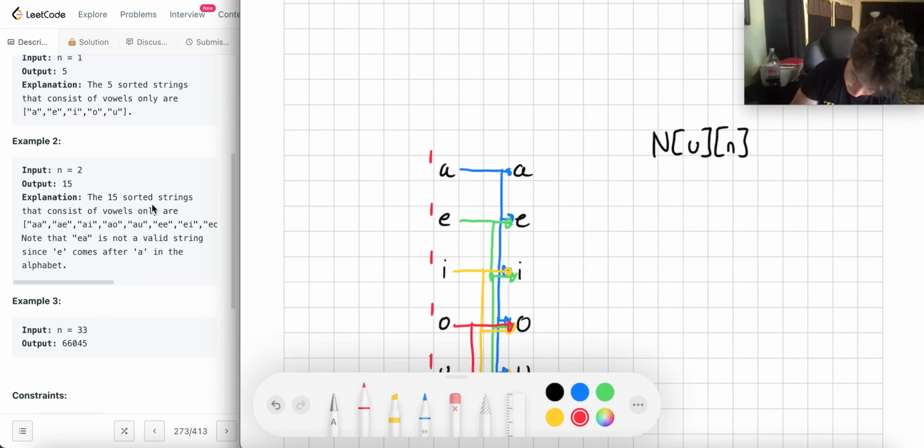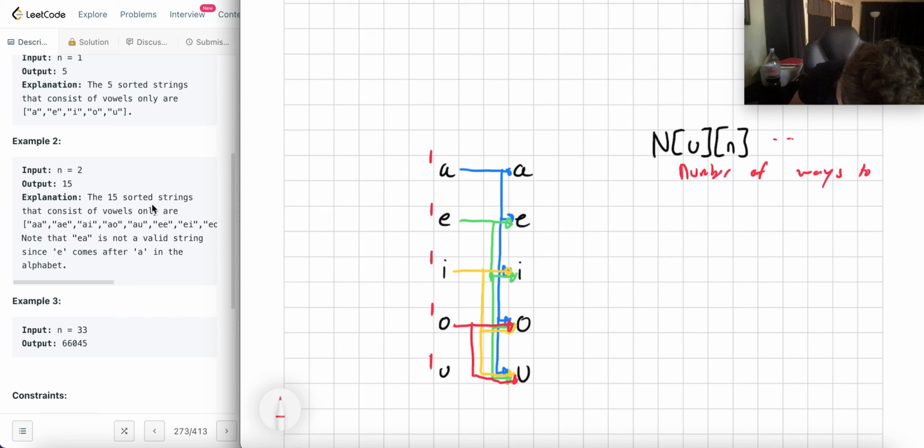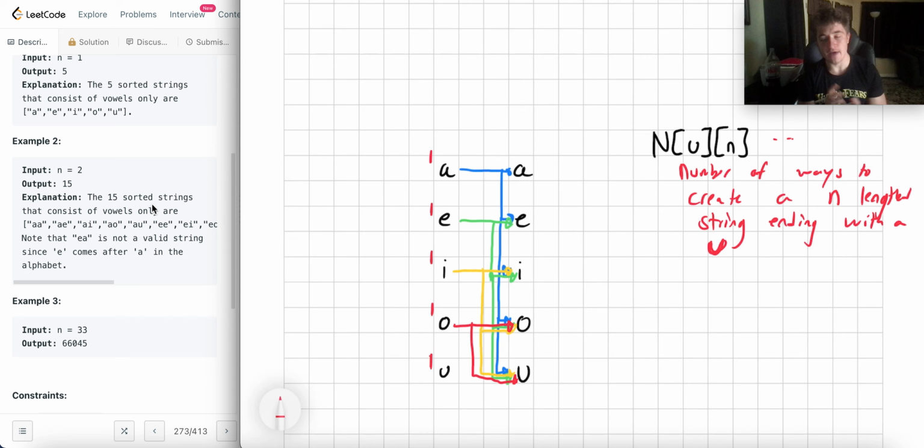This is the number of ways to create an n length string ending with a U. Now, this is U as in the node U, not U as in the letter U. So maybe we should give it a different letter.